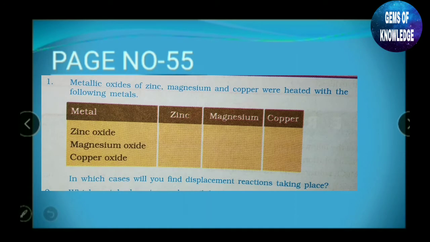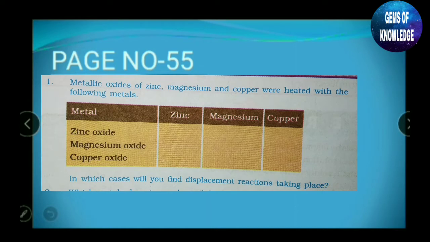So till now we have learned about corrosion and how to prevent corrosion. Let us answer some of the questions given on page number 55. The first question is: metallic oxides of zinc, magnesium and copper were heated with the following metals.